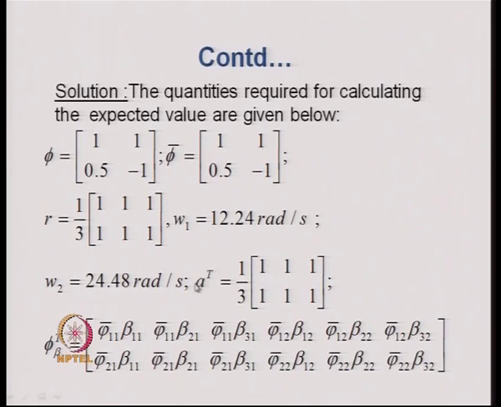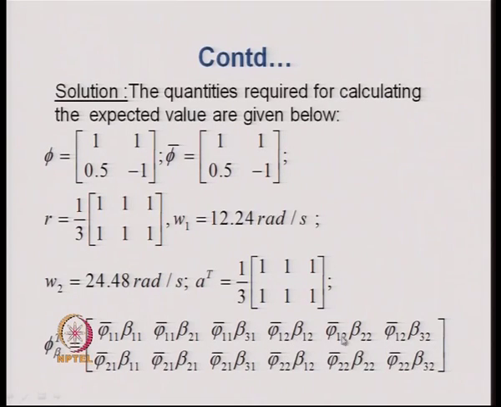AT, that is the pseudostatic coefficients at the non-support degrees of freedom coming from all the 3 excitations, is the same as R. Therefore, AT is same as R. This is the phi t beta matrix, and it will have these sets: the first set, phi bar 1 1 beta 1 1, phi bar 1 1 beta 2 1, phi bar 1 1 beta 3 1.